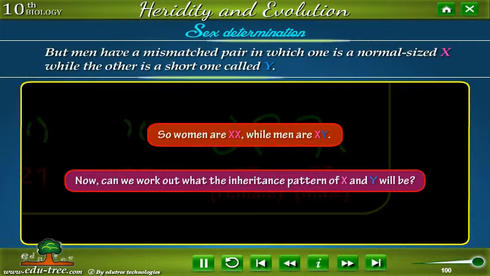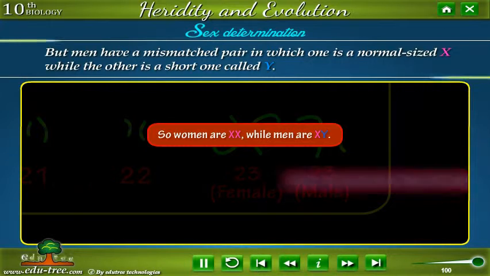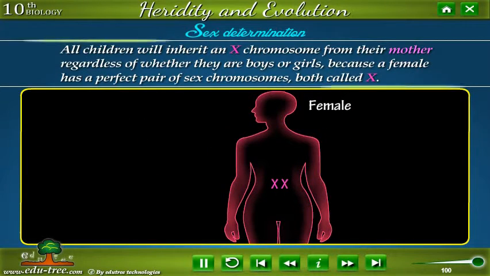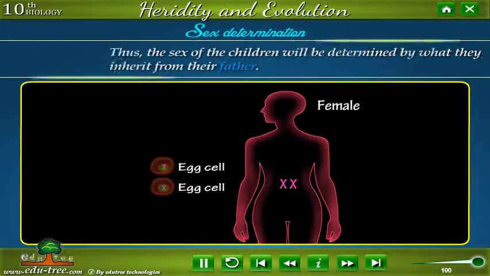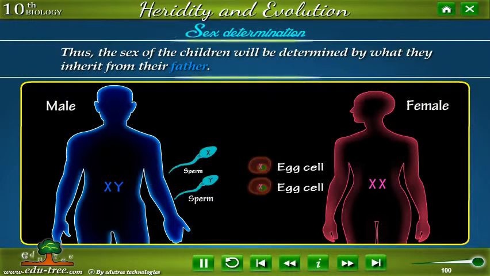Now, can we work out what the inheritance pattern of X and Y will be? All children will inherit an X chromosome from their mother regardless of whether they are boys or girls, because a female has a perfect pair of sex chromosomes, both called X. Thus, the sex of the children will be determined by what they inherit from their father.